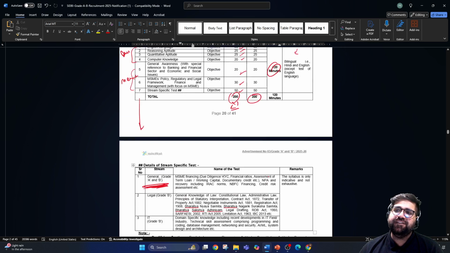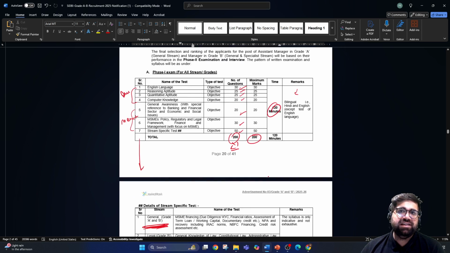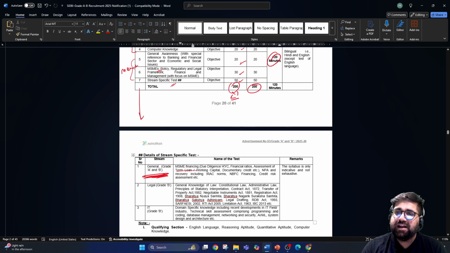So if you see in phase 1 itself, they are asking you some basic topics like quant, reasoning, English, and computer. At the same time, they are asking you some technical topics as well, which are related to MSMEs and specific stream test. Like they are asking you regarding MSME financing, IRAC norms, NBFCs financing and credit risk assessment, like this. And they have clearly mentioned that the syllabus is indicative and not exhaustive.